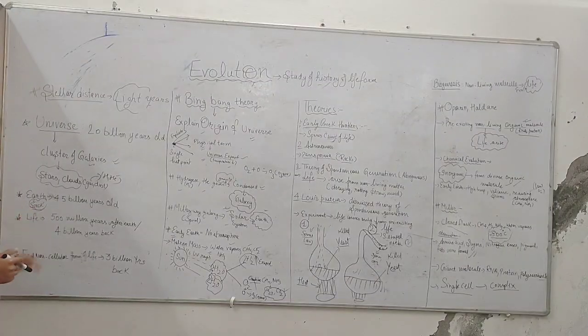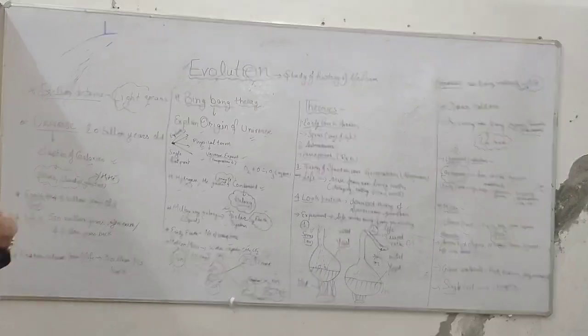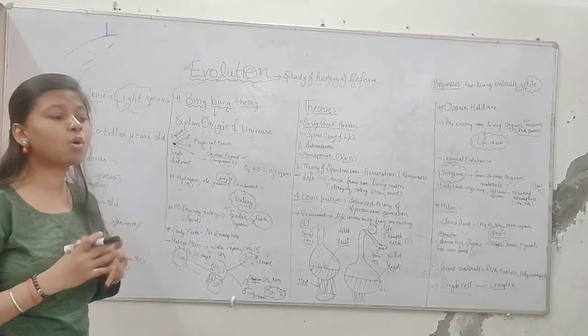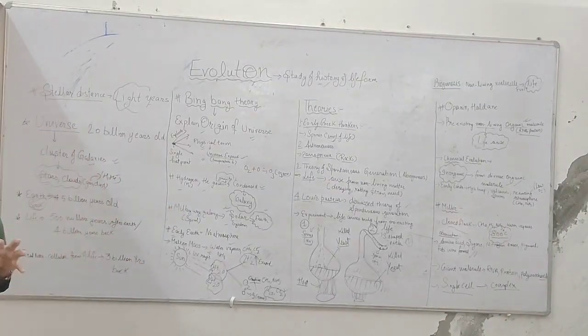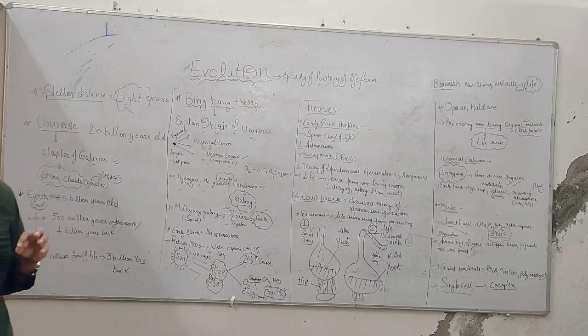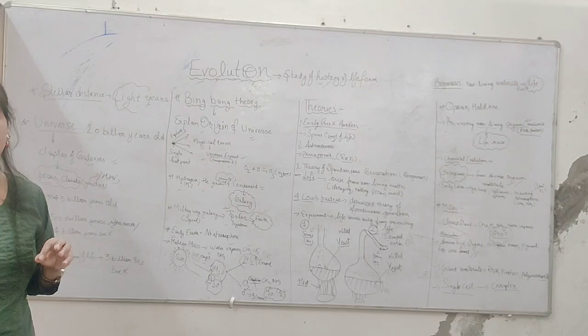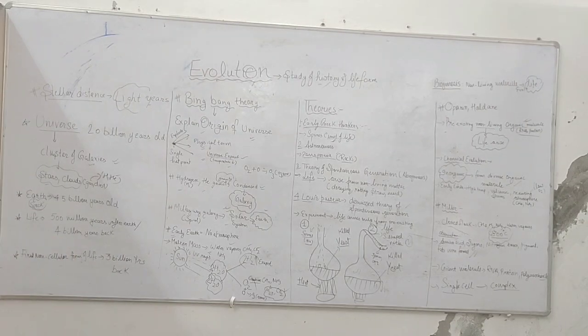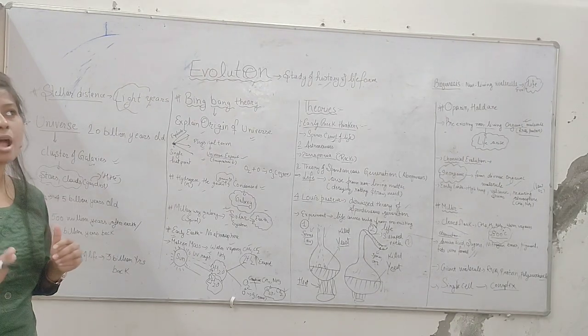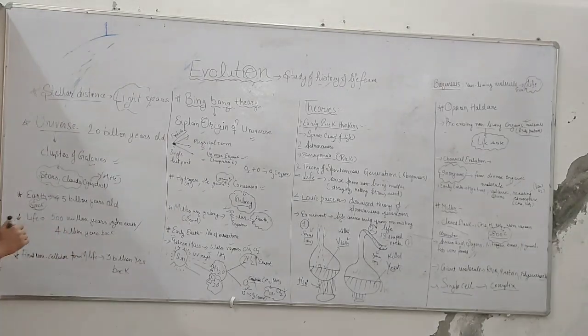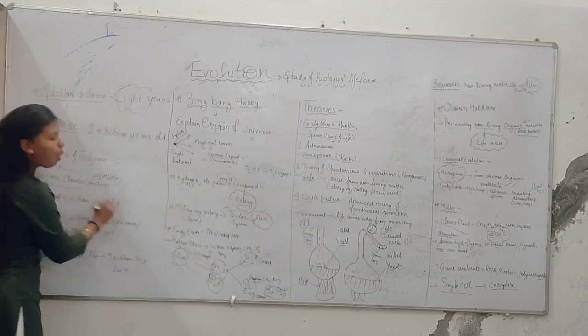Now we come to Earth. Earth is seen as a speck. Why is it seen as a speck? Because in the universe, the Earth is just a small point. That's why it is called a speck. Earth arose 4.5 billion years ago, so it is 4.5 billion years old.